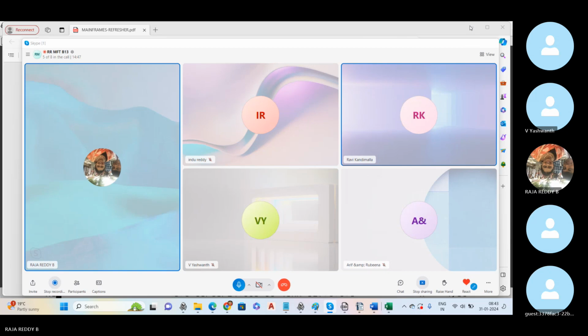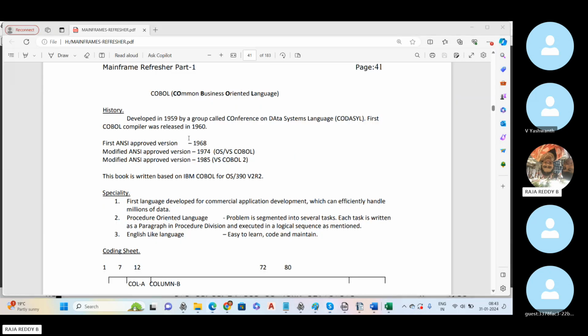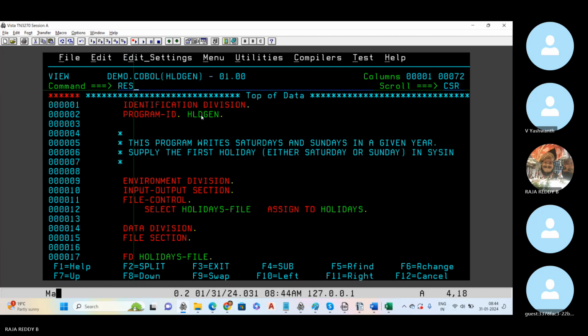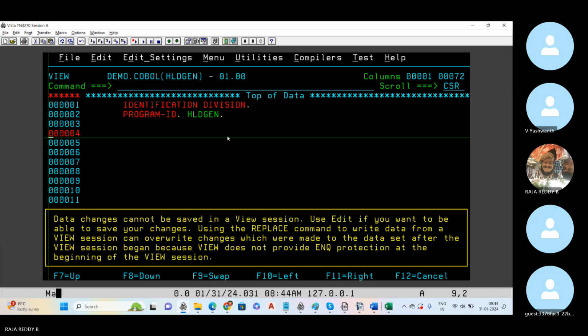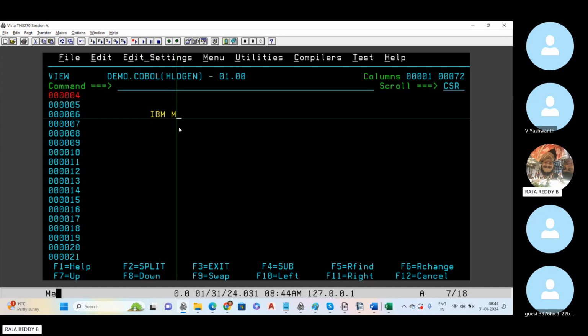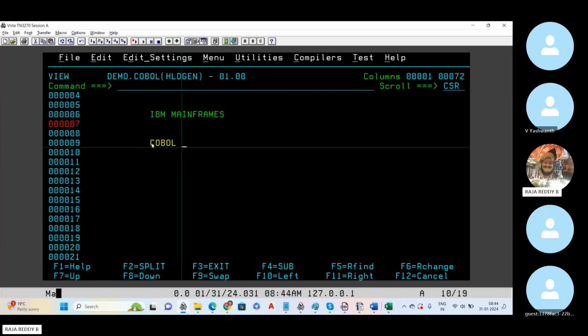Okay. So hope all guys have joined, so we can start today's class. As we discussed in the demo class, the course name is IBM mainframes. In this we have COBOL, which is a programming language.